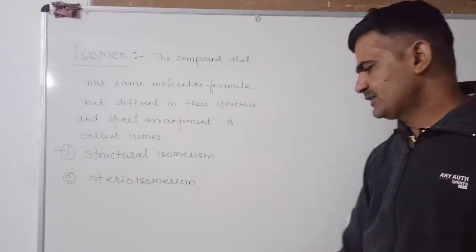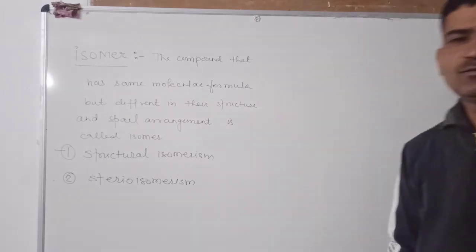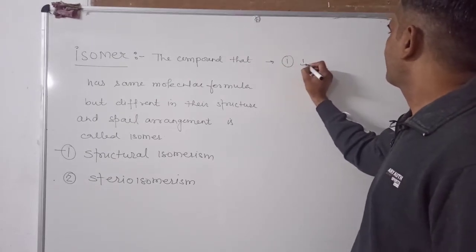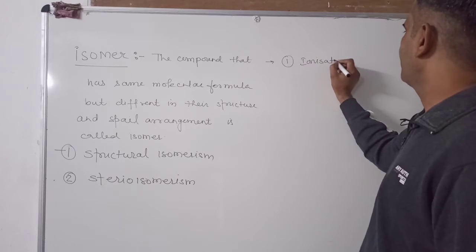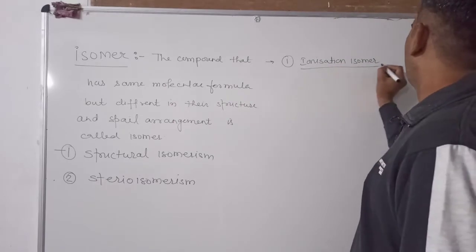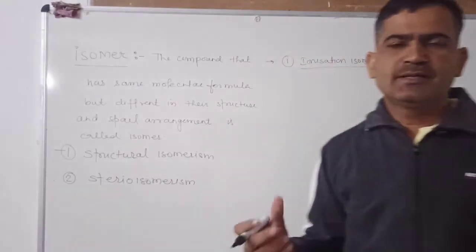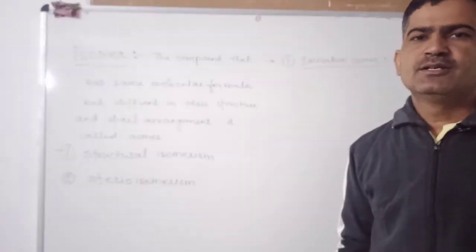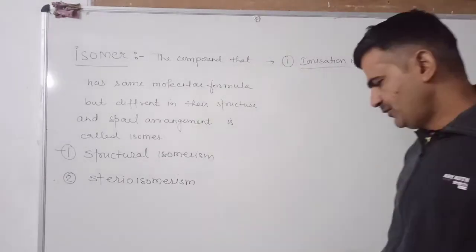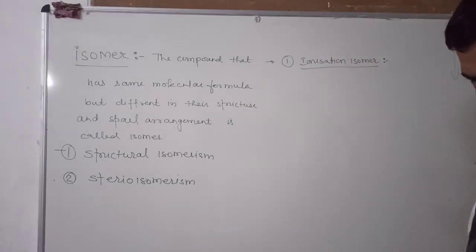In that we will study four types of isomerism. First is the ionization isomer. What is the ionization isomer? The compounds that have the same chemical formula but furnish different ions in the solution are called ionization isomers. For example,